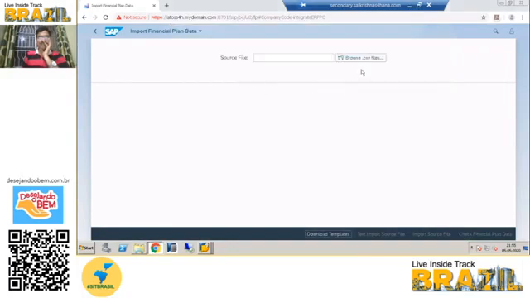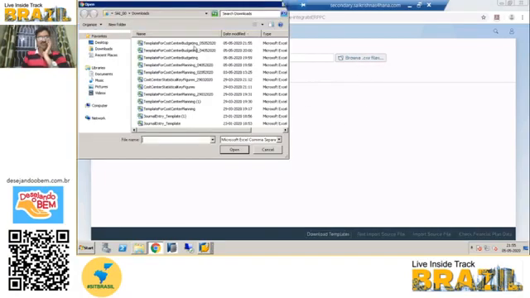Okay, now let's browse that. Here is the template for cost center budgeting 05/05/2020 we just created, right?